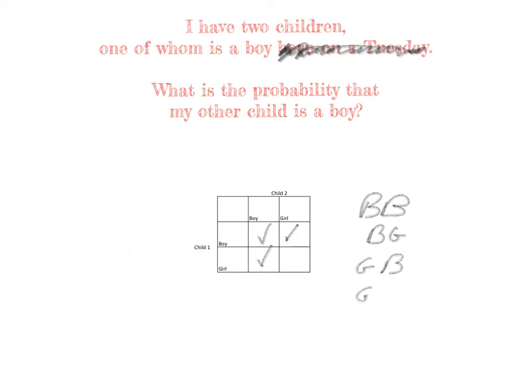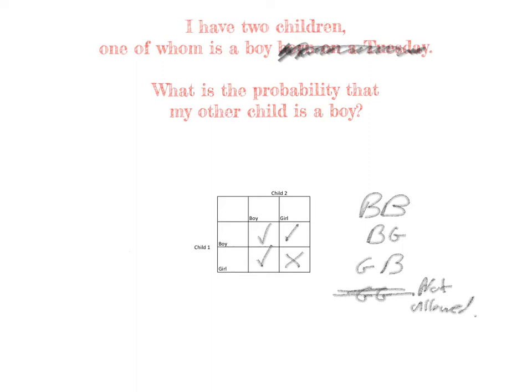But we may not have a girl followed by a girl. And the reason is the question tells us that one of our children is a boy. Okay, so in other words, at least one of our children is a boy. So this one here, which corresponds to girl, girl, is not allowed. Okay. So we're left with 3 possibilities: boy, boy, boy, girl, girl, boy.